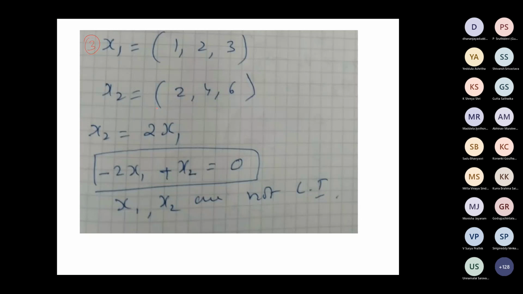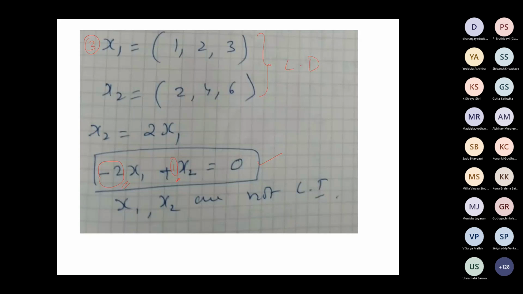Now you see this coefficient, this is not 0. And here the coefficient is 1. So you have coefficients not 0, but the sum is 0. Therefore the vectors are not linearly independent. So the vectors are LD, linearly dependent. Is that clear?